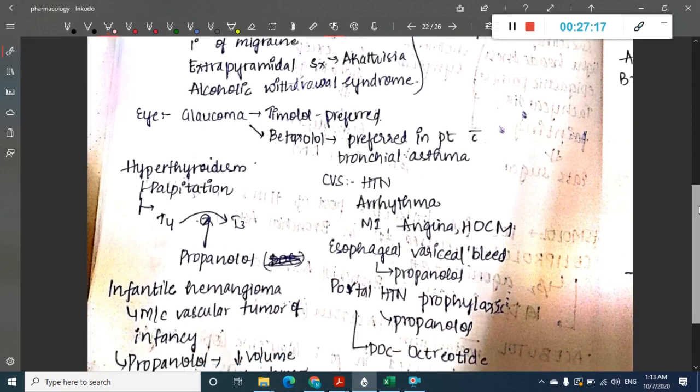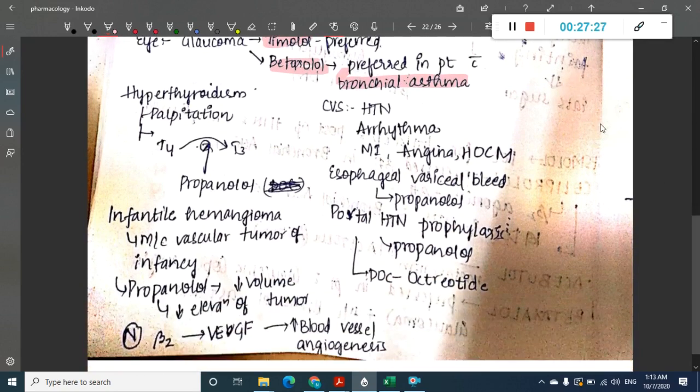In the eye, in glaucoma, timolol is preferred, and betaxolol is preferred in patients with bronchial asthma plus glaucoma. Then in CVS, they are used in hypertension, arrhythmias, MI, angina, and hypertrophic obstructive cardiomyopathy. In esophageal variceal bleed, propranolol is used.